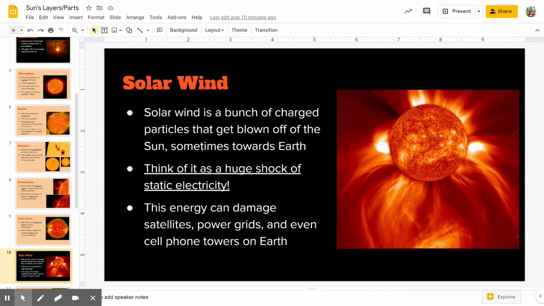All right, and if it knocks down our cell phone towers, we will not be able to use our cell phones. We won't be able to make phone calls or send text messages, okay? So solar wind can cause a lot of issues for us. It can mess with all of our technology that we have here on Earth, okay?